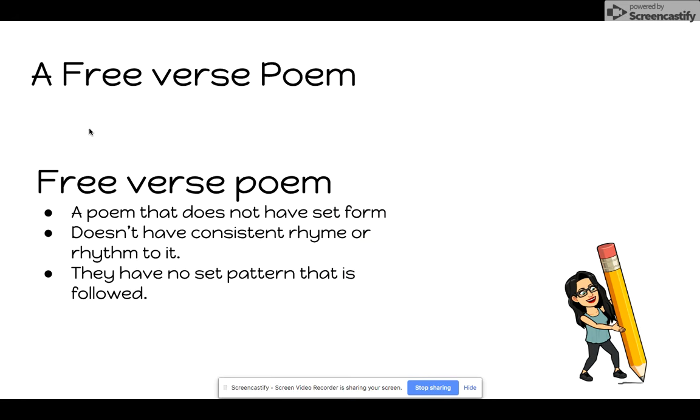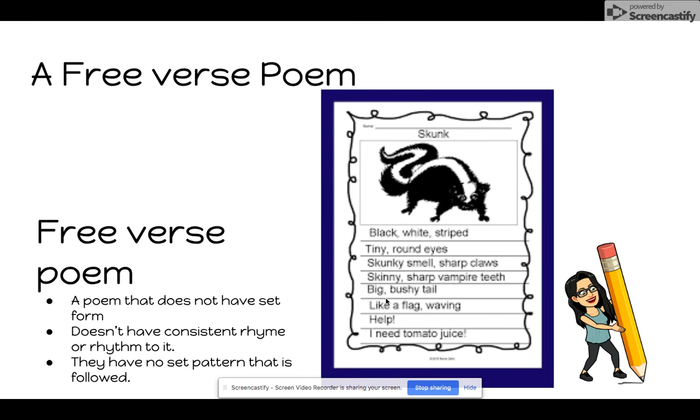Another style of poetry can be a free verse poem. Now, a free verse poem is a poem that does not have a set form. It doesn't have consistent rhyme or rhythm to it. They have no set pattern that is followed. They have a little bit more freedom when they're writing. This is an example of a free verse poem.